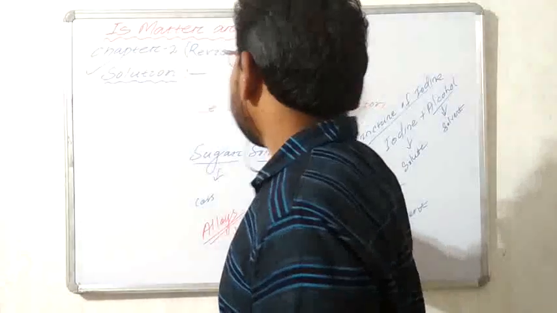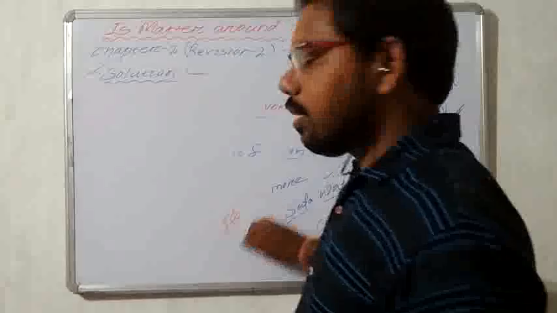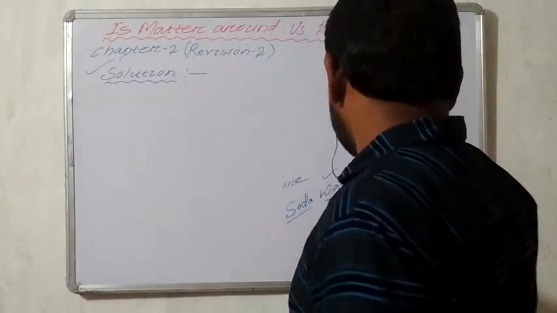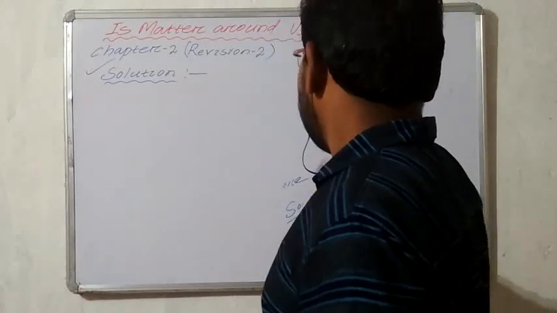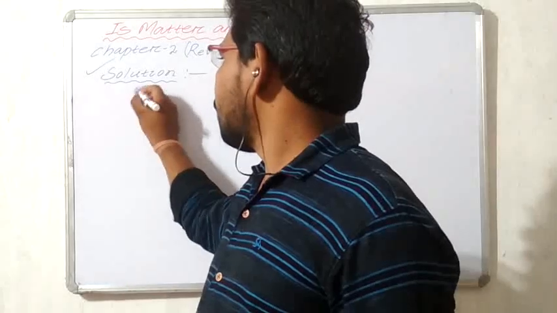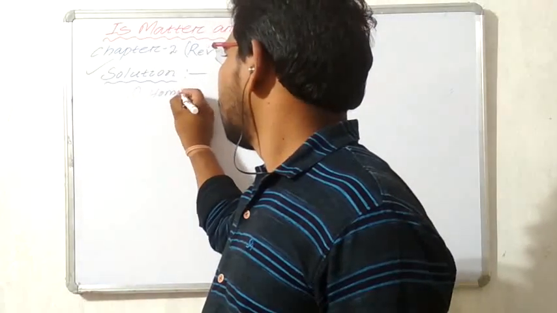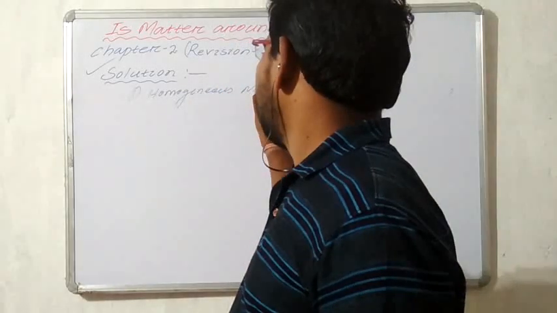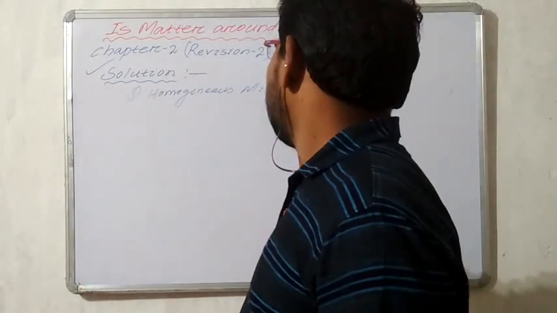Next we discuss some properties of solutions. The first property: a solution is a homogeneous mixture.